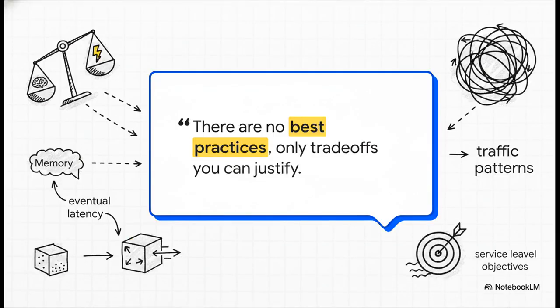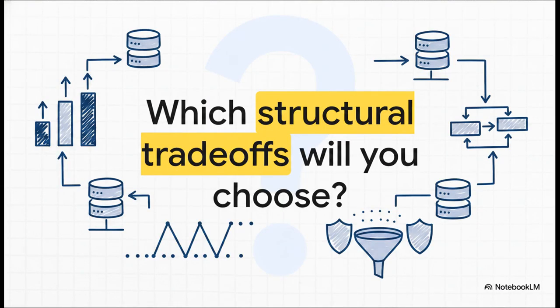Which really brings us to the ultimate principal engineer mindset. There are no magical best practices out there that just apply everywhere. Every single choice we discussed today trades memory for compute, or trades bytes for latency, or trades eventual consistency for raw throughput. You have to be able to justify these trade-offs based on your specific traffic patterns and your unique service level objectives. So, as we wrap up this explainer, I want to leave you with one final thought. When you sit down to architect your next massive platform, which of these structural trade-offs will you choose to make sure your system survives its biggest traffic spike?